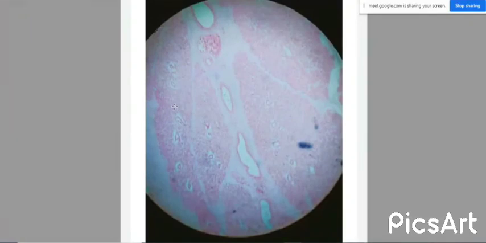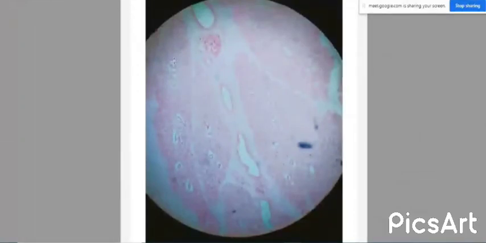They are the second larger duct than the intercalated duct. The striated ducts join together, draining into larger ducts. They are named the intralobular ducts. Intralobular ducts can be seen here in this diagram.